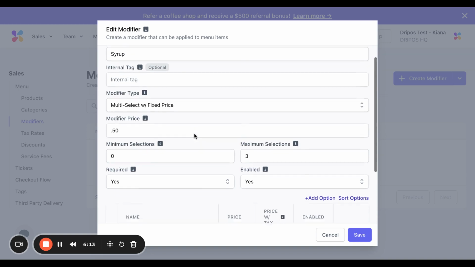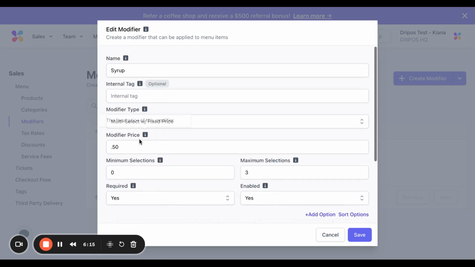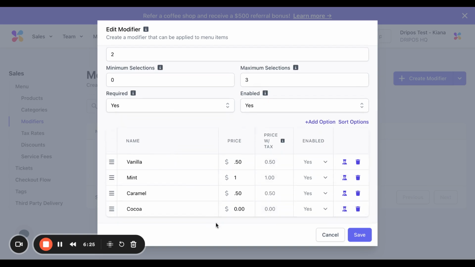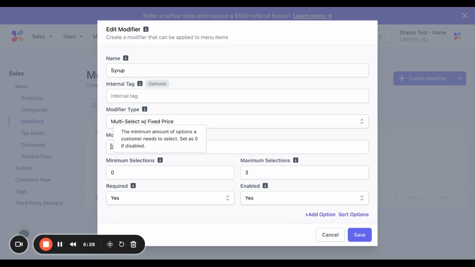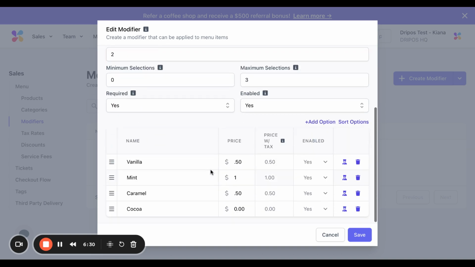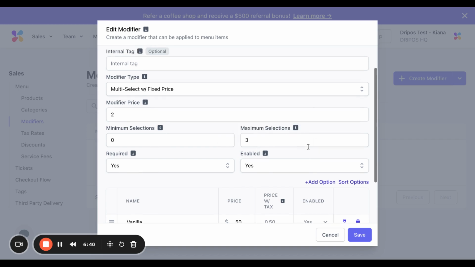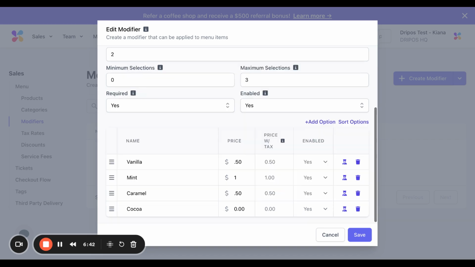So let's say these are my different syrup options. You will also need to put in the fixed price for the modifier. So let's say it's $2. So what this means is they can select as many of these as they want, and the price would simply be $2. So it doesn't really matter what's listed here because it's a fixed price. For this as well, you can put the maximum selection so that they can't pick more than you would like them to. So they couldn't take advantage and do 5 vanilla, 5 caramel, 6 mint, and so on.